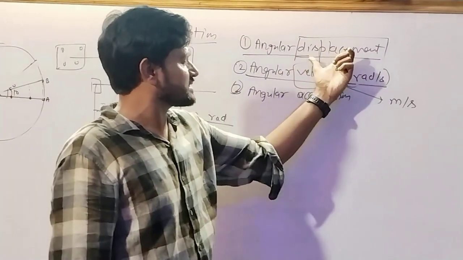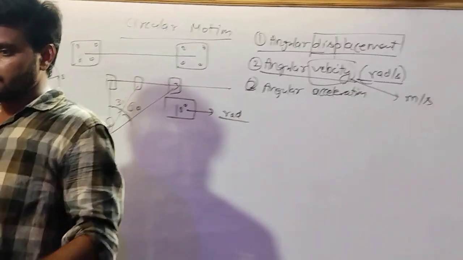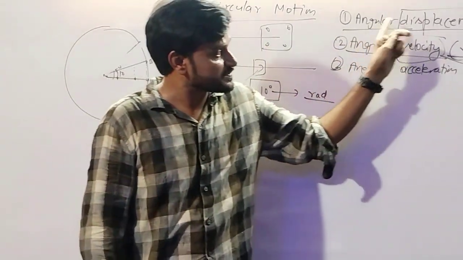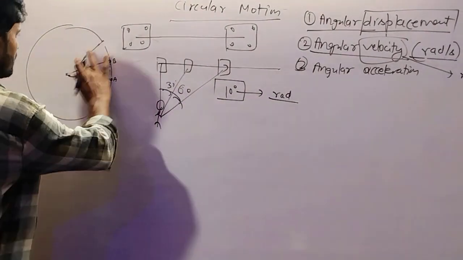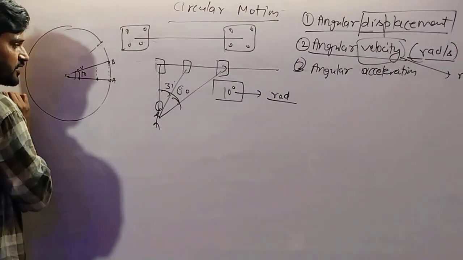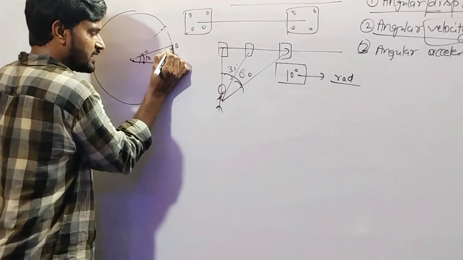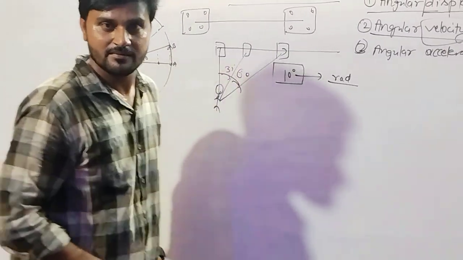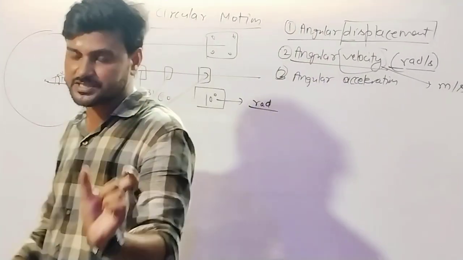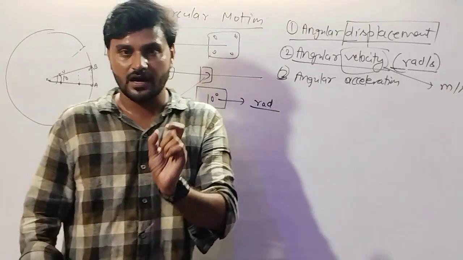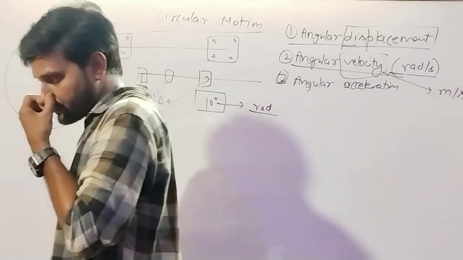Similarly to the kinematics, displacement is a vector quantity. Here angular displacement is also a vector quantity, but you will see how. The object is going from here to here. It means the object is going on this circular arc, so the vector should be curly. But we studied earlier that there is no curly vector, because a vector is represented by a line having a head and tail. The head represents the direction of the vector.